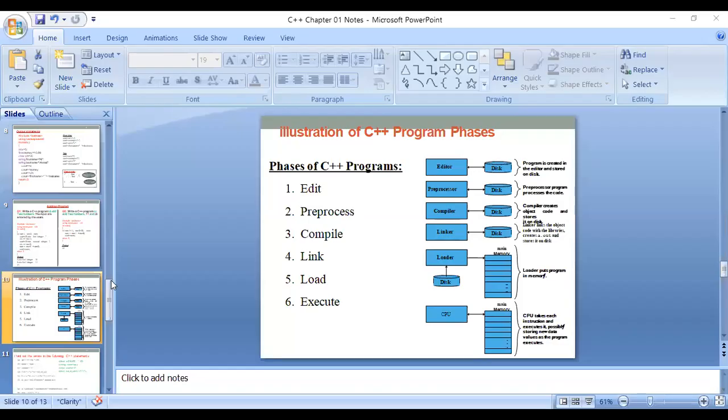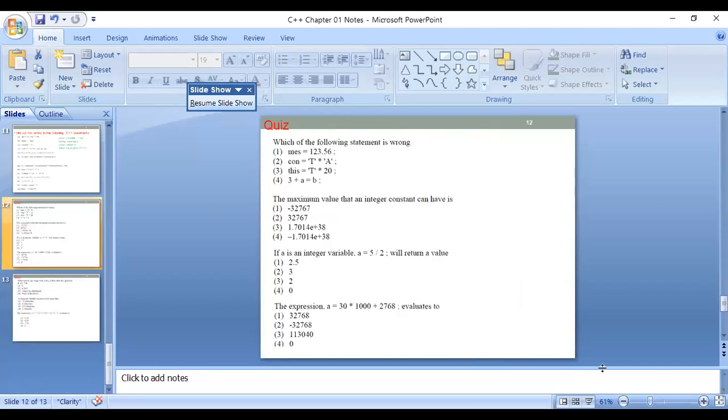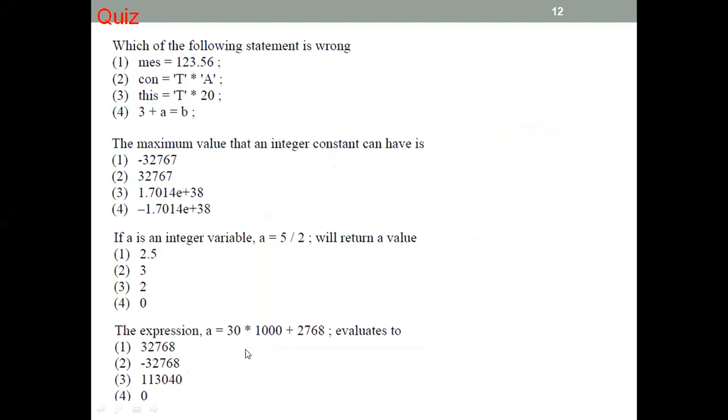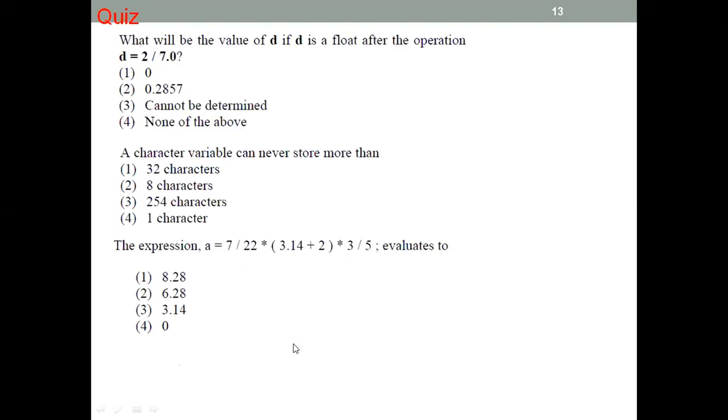What's wrong here? Okay? So this is the thing. There is no bracket here. There is no bracket, so second step, go for it. You have to look for the divide and multiply. So you have to solve these things first. This one and this one multiply first. Then after that, the plus will be the last stage. So the answer is going to be these things. The answer will be number 1 here. The answer is going to be number 1. 3, 2, 7, 6, 8. You multiply this one first. After that, you add. Okay, so these are the other things here.